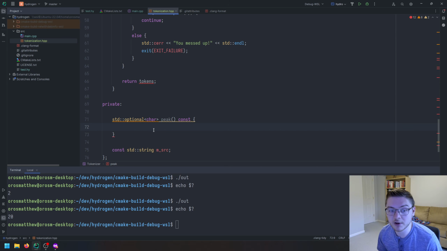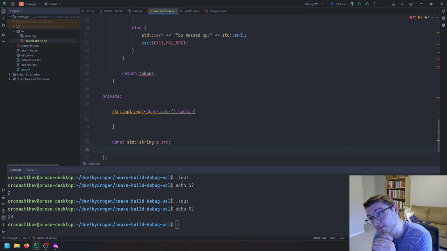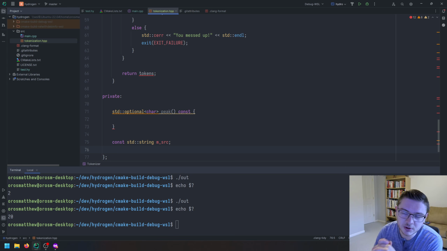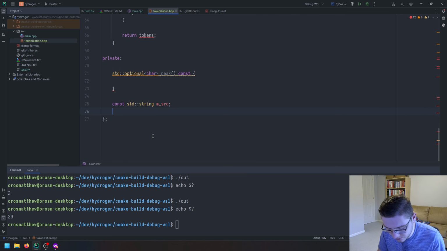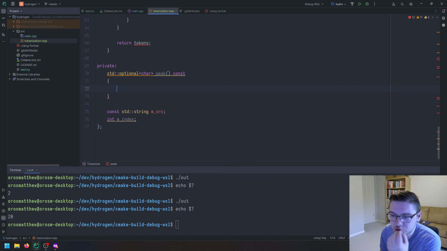So we need to keep track of where we currently are. So let's actually have an index inside of our, I'm not sure, do we put it in here? Yeah, we'll just make it a member for now. We'll just make it an integer, m, and then we'll make it the current index, but that's a couple of big words. Maybe just index. That's fine. So we have peek, and we're going to return.